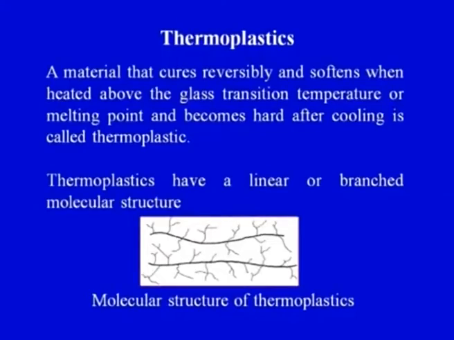So basically a material that cures reversibly means that it can be brought back to its original shape or original type with the help of temperature. A material that cures reversibly and softens when heated above the glass transition temperature or melting point and becomes hard after cooling is called a thermoplastic. Suppose we have heated it while we are processing, it will become soft, and once we remove the heat, it will become hard.